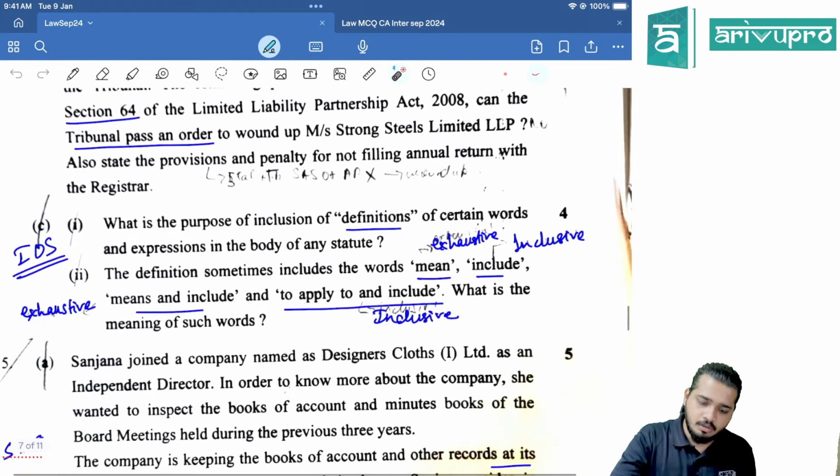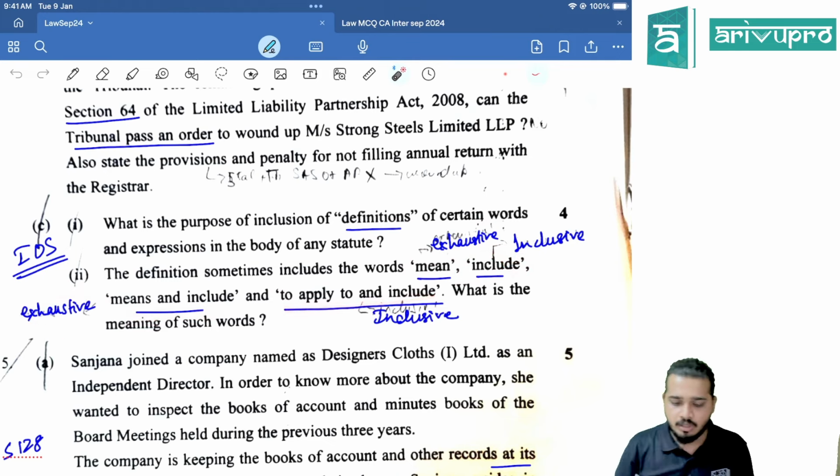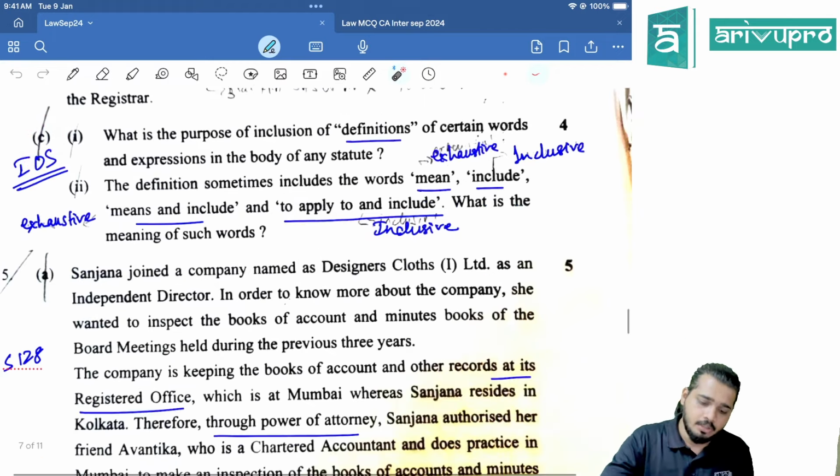What is the purpose of inclusion of definitions of certain words and expressions in the body of any statutes? Definition sometimes includes the word mean. Mean means exhaustive. Include means inclusive. Means and includes means exhaustive. To apply and to apply to and include means what? Inclusive. Direct theory question. Nothing much to discuss here.